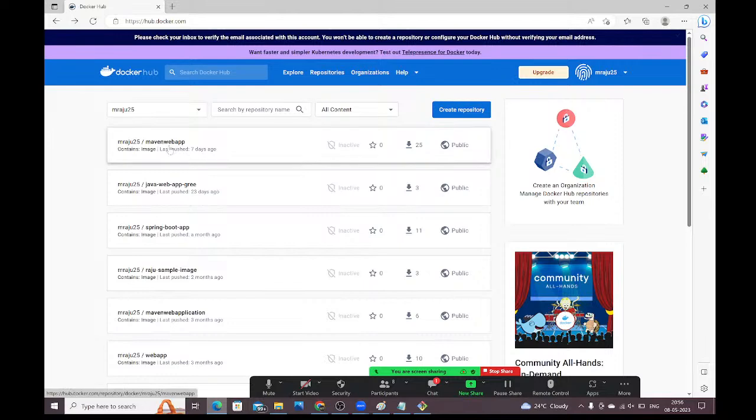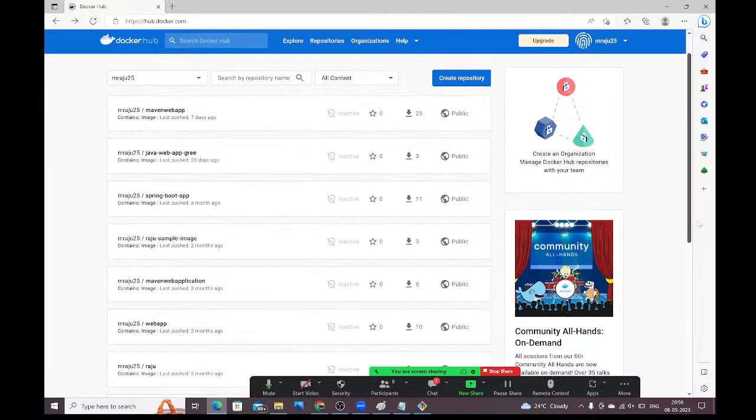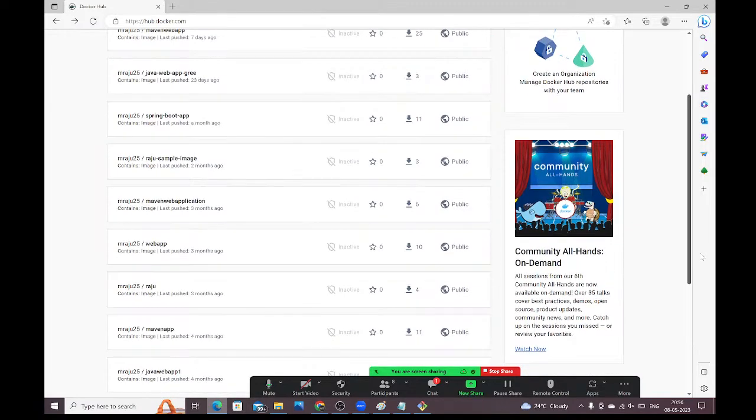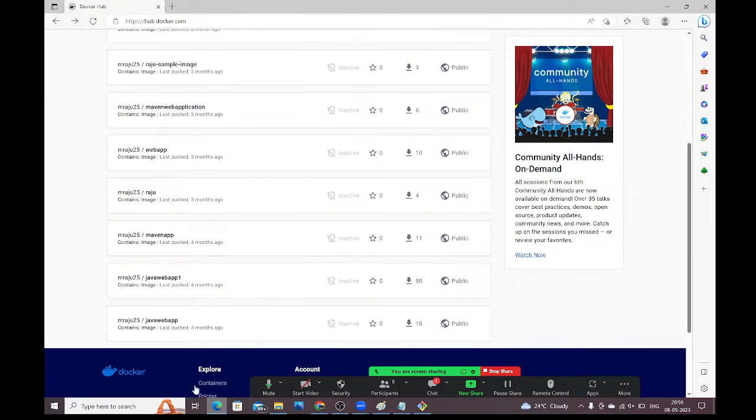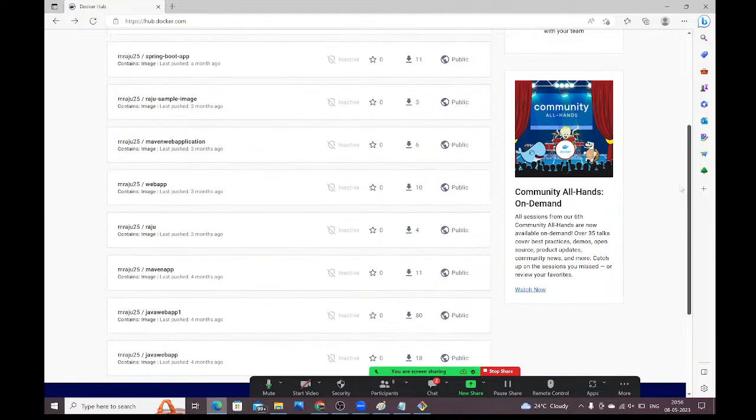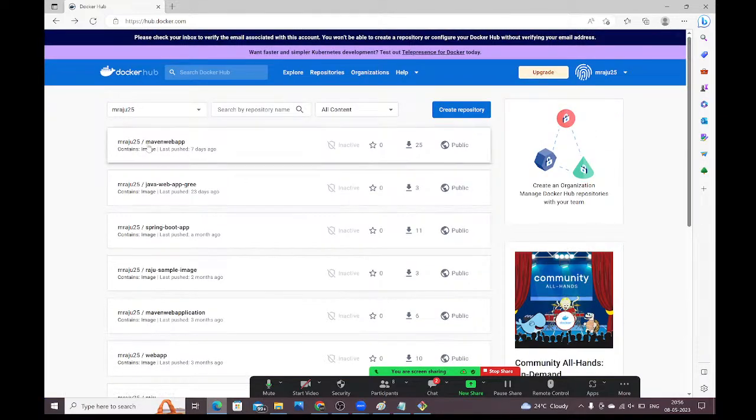See, here you can see all the images: mraju25 Maven web app, Java web app, blue green deployment, Spring Boot application, sample image, Maven web application. Like that, I have stored several images. See, Java web application 1, 80 members have downloaded this application. At the same time, I have uploaded several images. See, Maven web application, 25 members have downloaded.